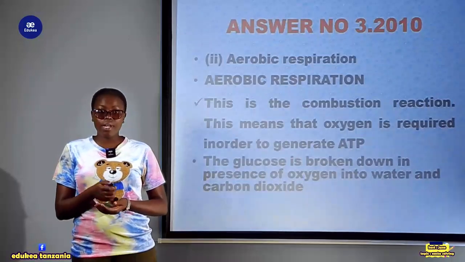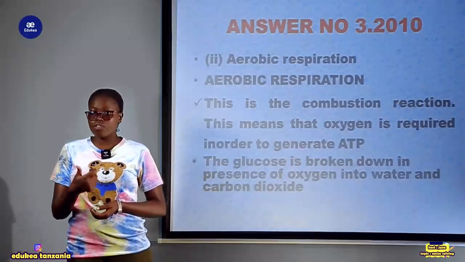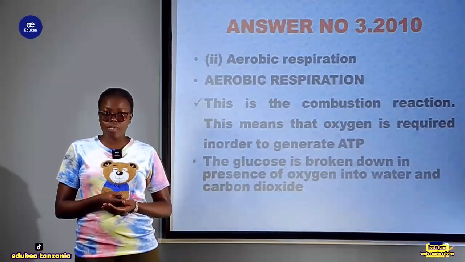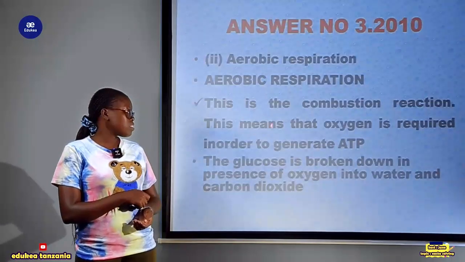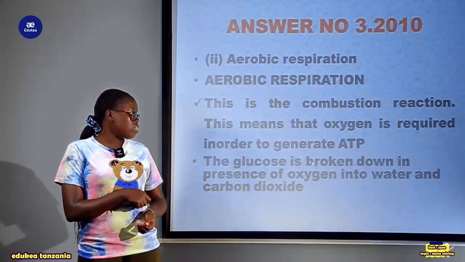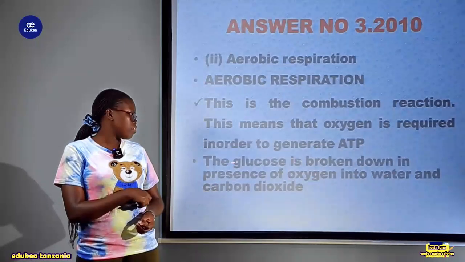So, aerobic respiration. This is a combustion reaction. This involves the use of oxygen. That's why we call it combustion. So we use oxygen to break that compound. This means that oxygen is required in order to generate ATP. The glucose is broken down in the presence of oxygen into water and carbon dioxide.